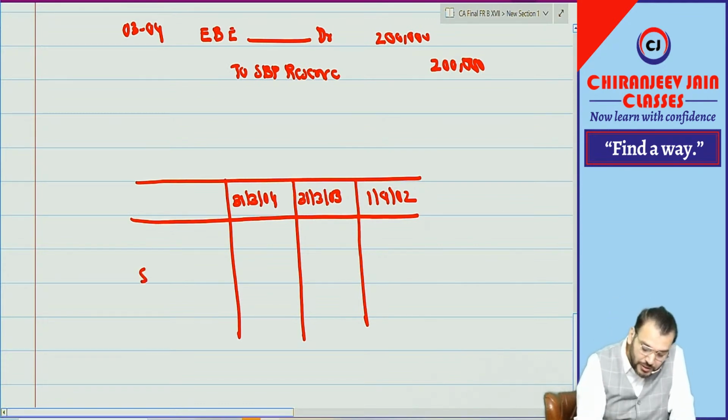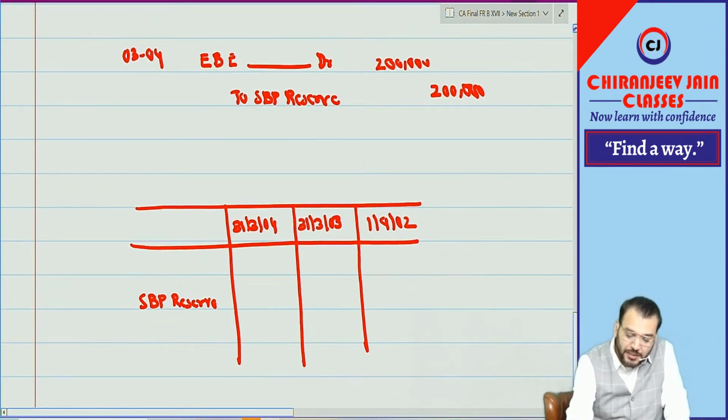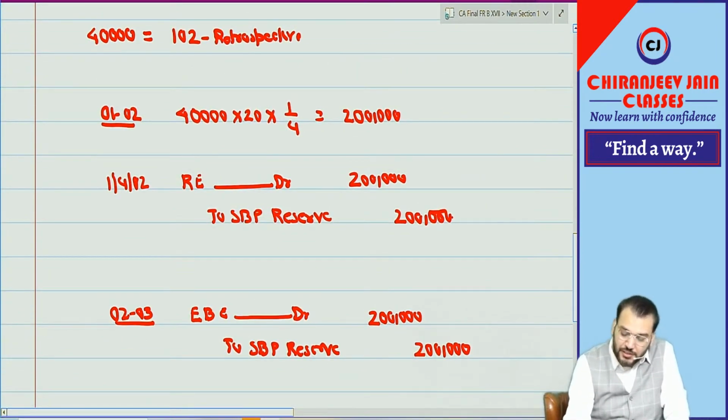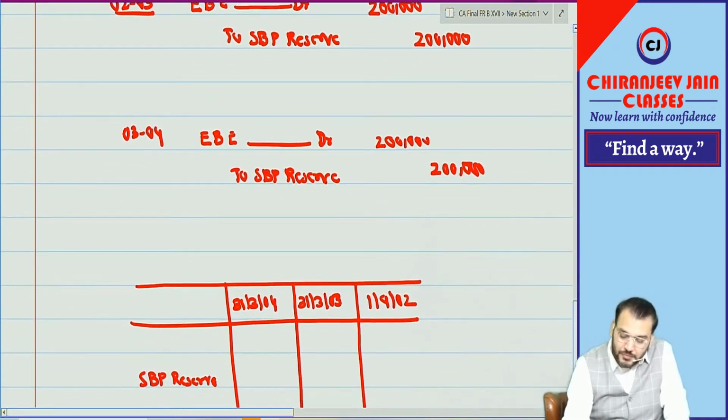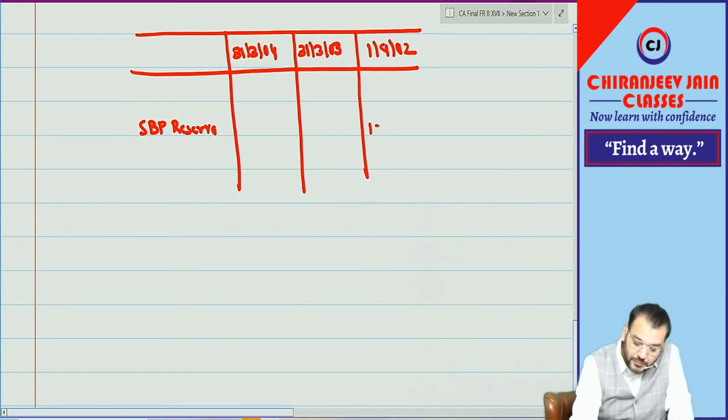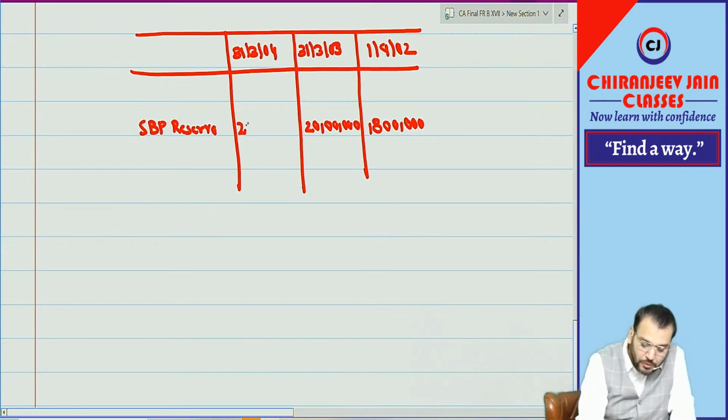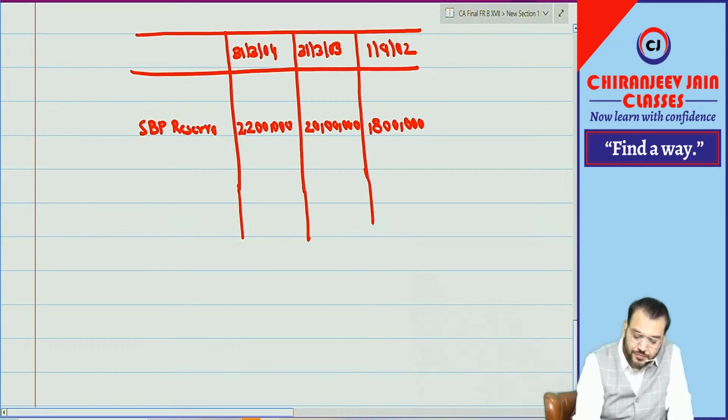Tell me, how much SBP reserve will come in the opening Ind AS balance sheet? Can you say it will be 16 lakh plus 2 lakh? 16 lakh plus 2 lakh, that is 18 lakh. This will be 20 lakh. And this will be 22 lakh. Correct?